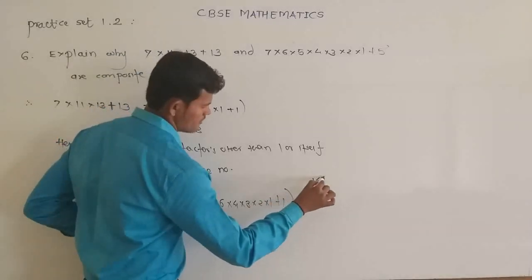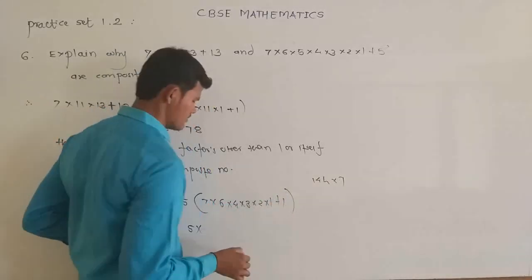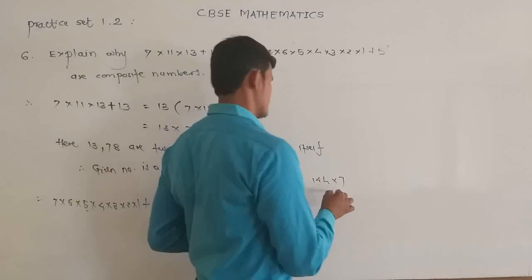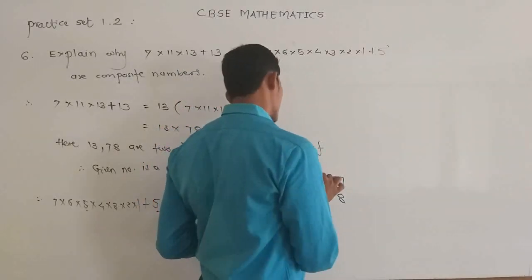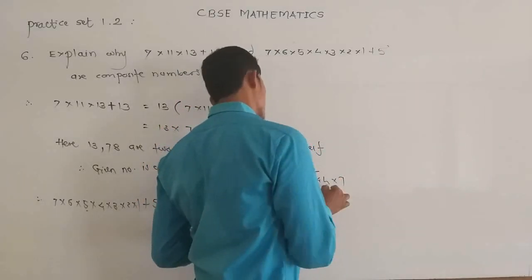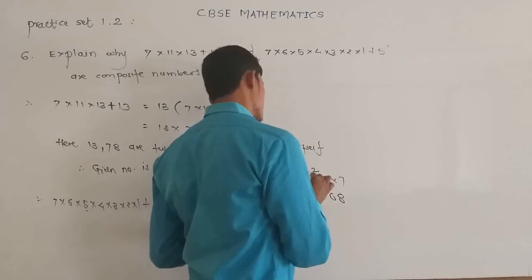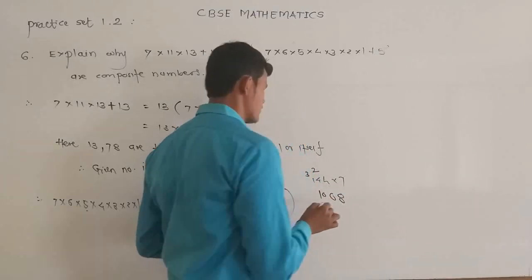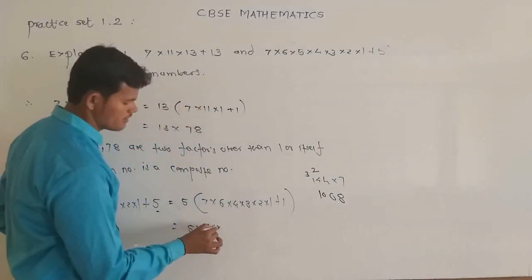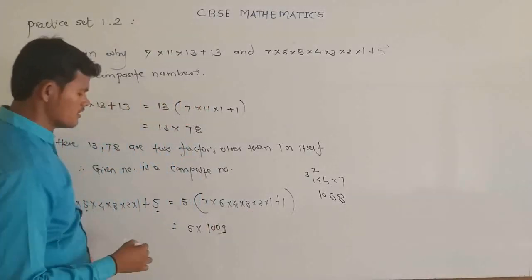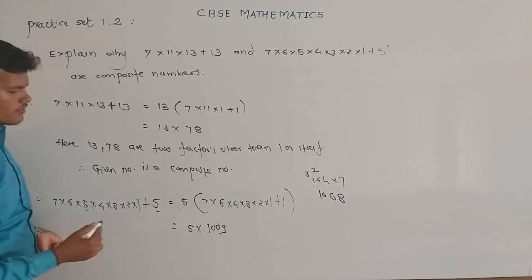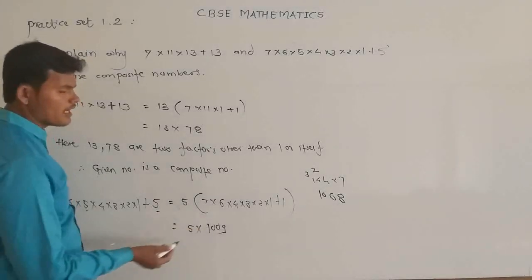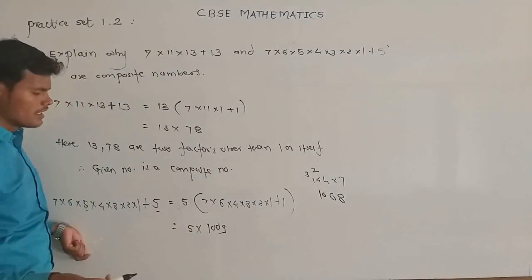So 144 multiplied by 7: 7 times 4 is 28, carry 2, 28 plus 2 is 30, 7 times 1 is 7, giving 1008, plus 1 is 1009. So here also 5 and 1009 are two factors other than 1 or itself.